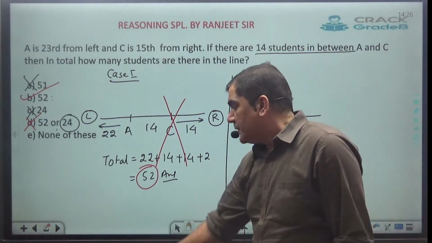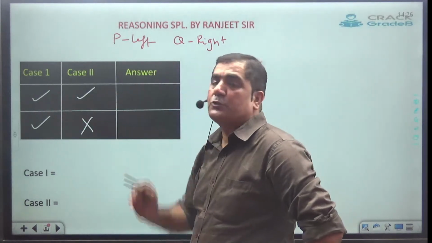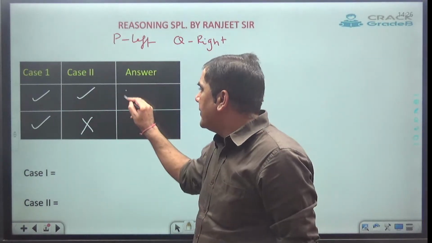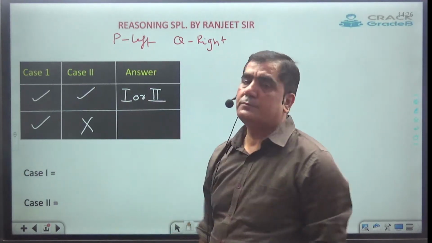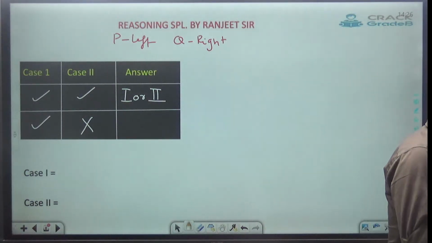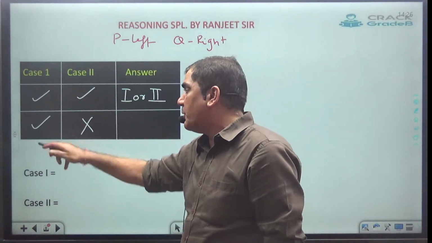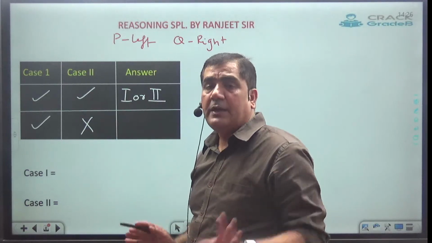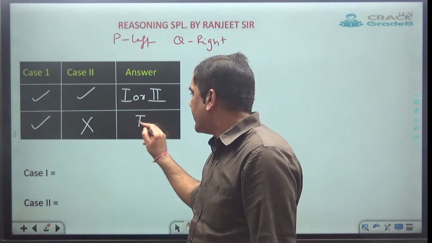So whenever in any problem both case 1 and case 2 are possible, my best possible answer will be the answer from case 1 or the answer from case 2. But suppose in any problem case 1 is possible but case 2 is not possible, as in the previous one, in that case my best possible answer will be the answer from case 1.